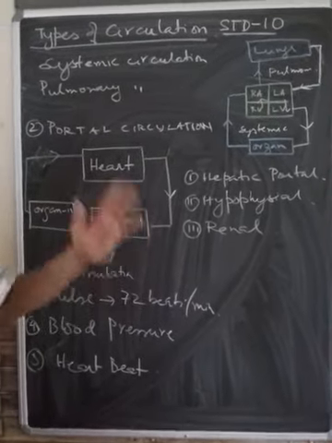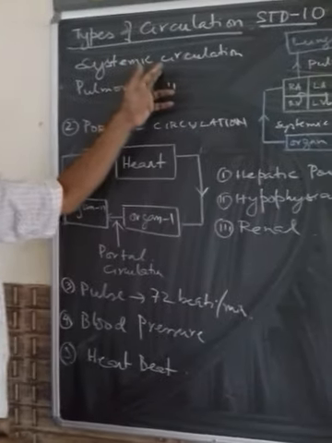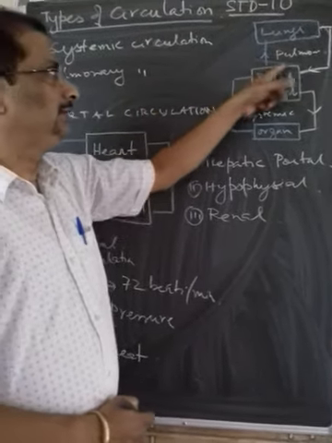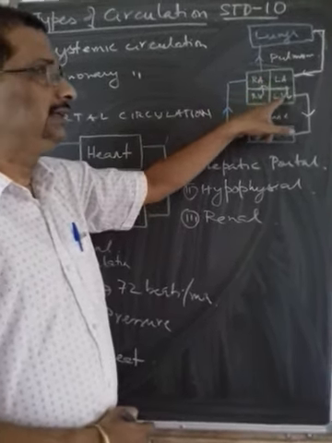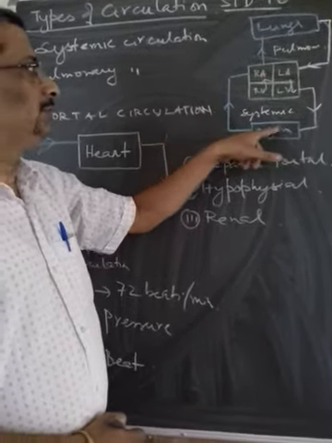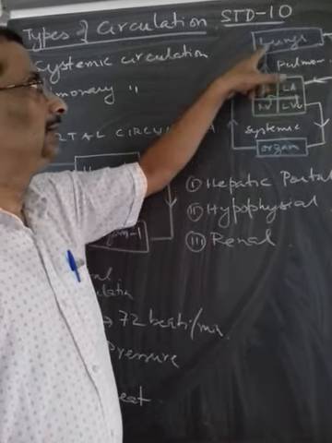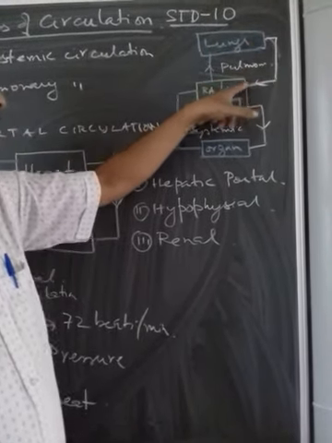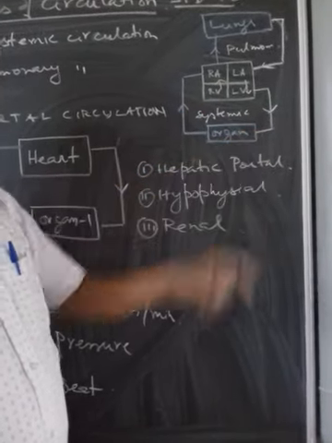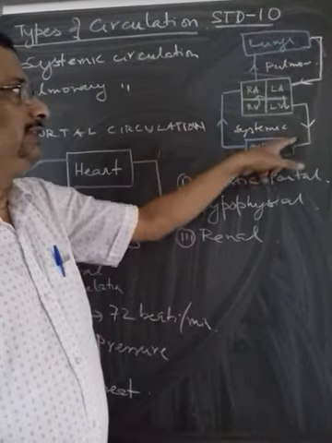The blood circulates twice through the heart, and we know that the two types of circulation are systemic circulation and pulmonary circulation. So, if you consider, this is the structure of the heart. You can see the right auricle, left auricle, right ventricle and left ventricle. The blood circulates once from the organ to the right auricle, then right ventricle, then it goes to the lungs. From the lungs, through the pulmonary vein, it reaches the left auricle, then the left ventricle, and then the aorta, and again goes to the organ.